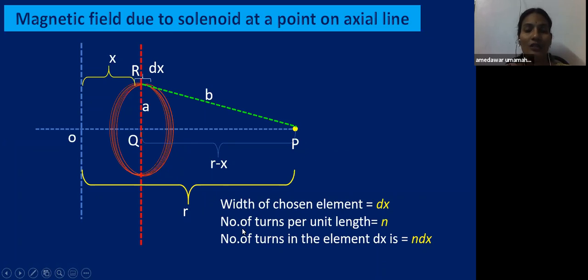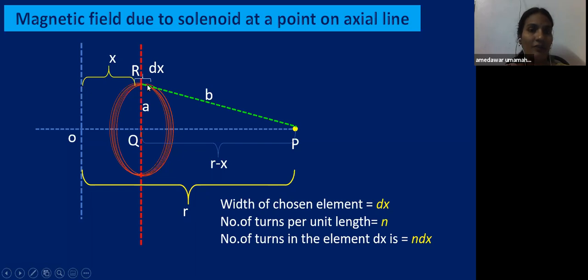If small n is the number of turns per unit length, then the number of turns in that coil will be n dx, because dx is the length of that coil. Okay, children.